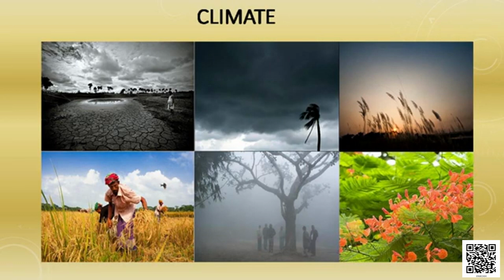In our previous class, we discussed the difference between weather and climate, the climatic controls, and the factors that affect the climate of our country India, such as latitude, altitude, pressure and wind systems, ocean currents and many other things.